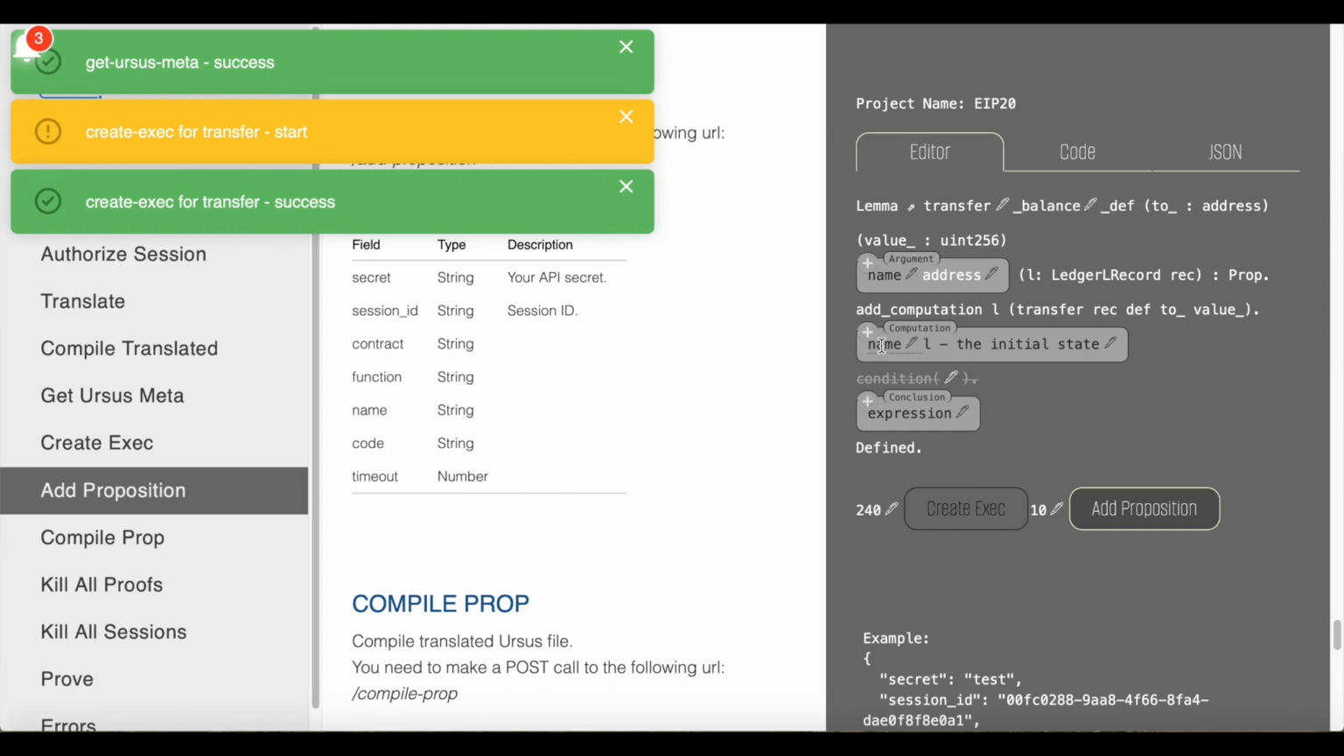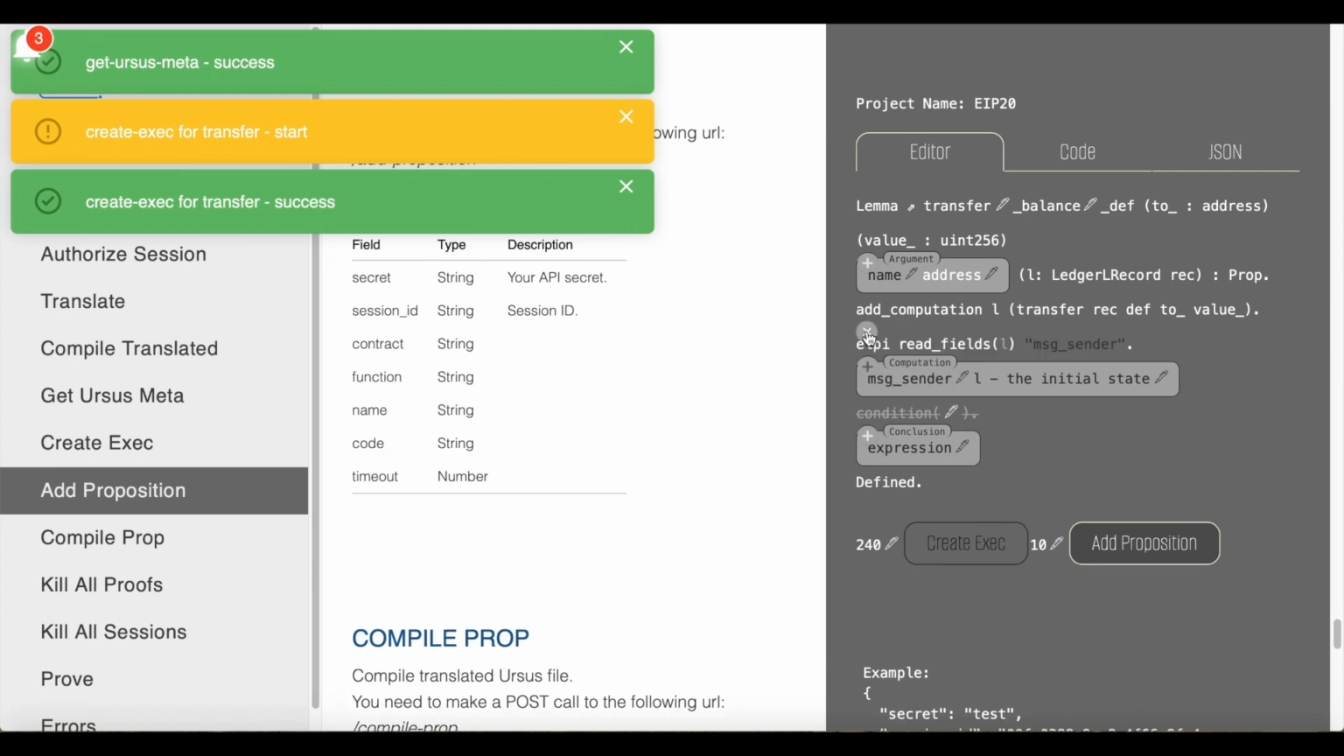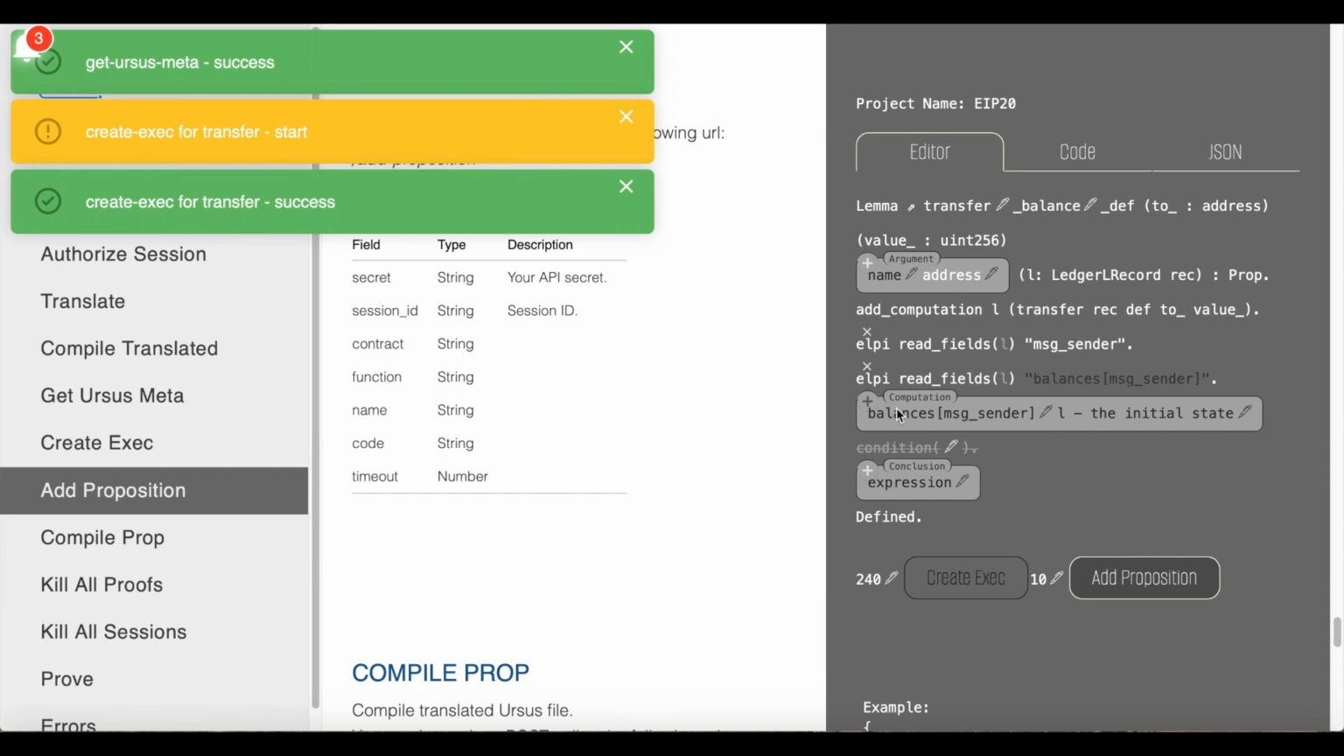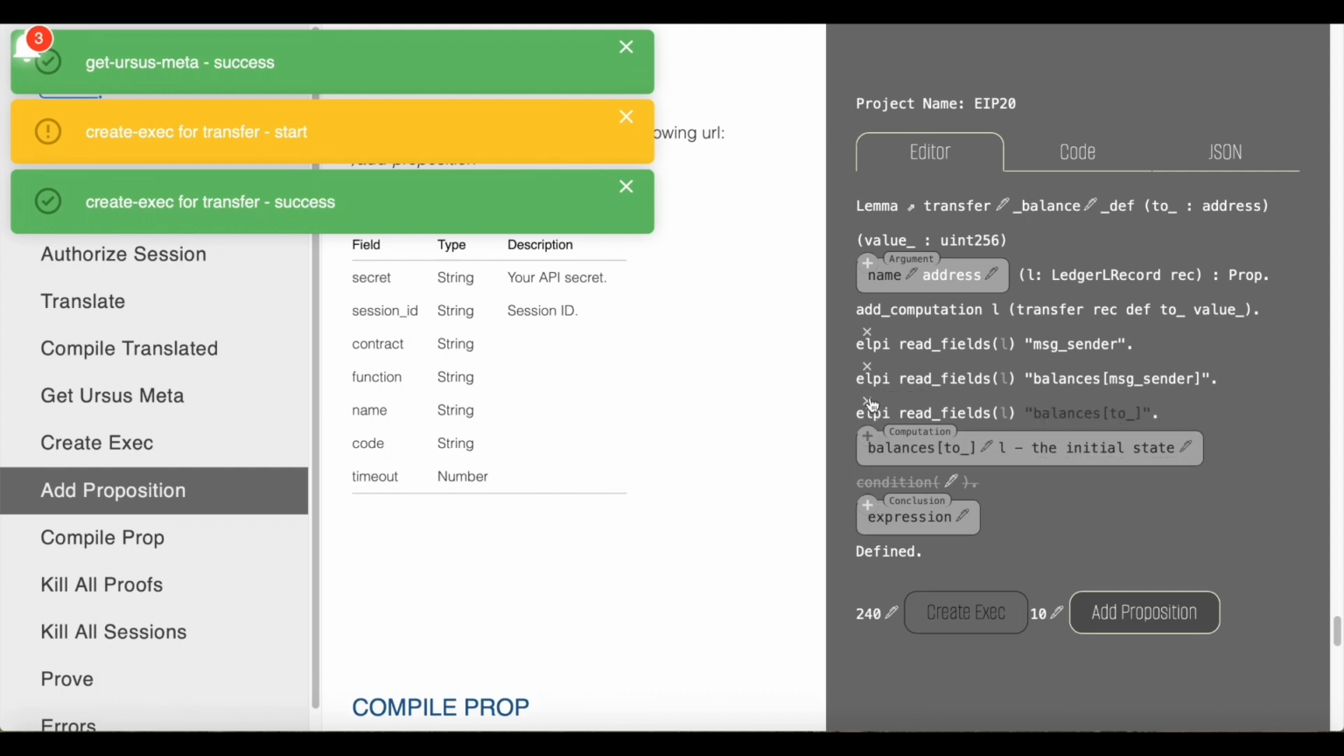We are interested in the sender of the transfer, the balance of the sender before the transfer execution, the balance of the recipient before and after the transfer execution.